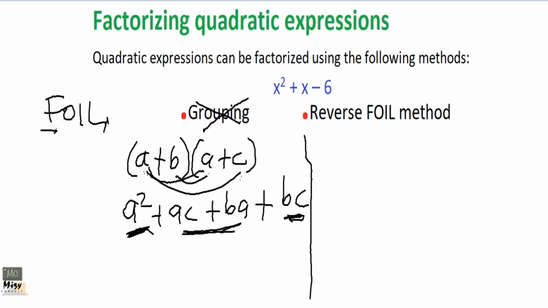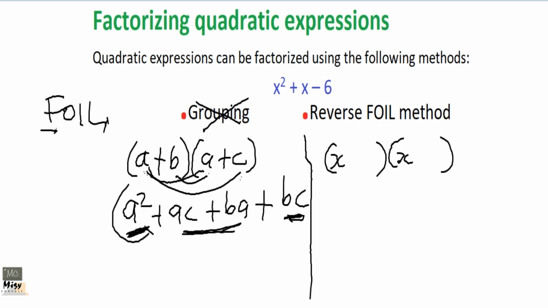Okay, so now we are going to use this reverse FOIL method. So immediately you see a question like that, please, this time around you are going this way. You remember that first terms will multiply to give you this, so it will be x times x, right? Because first terms multiply to give us that, so it will be x times x. Then the last terms will also multiply to give us the 6. The last terms, what will give you 6 here?